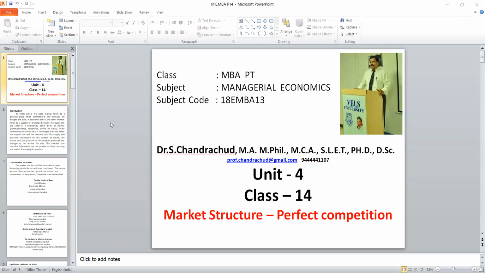Today, what we are going to discuss is market structure. In the last class, we just had a basic idea about the pricing method and strategies. So, in order to understand that particular concept better, first we should know about the market.